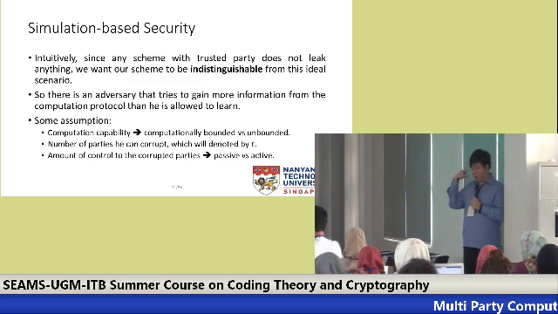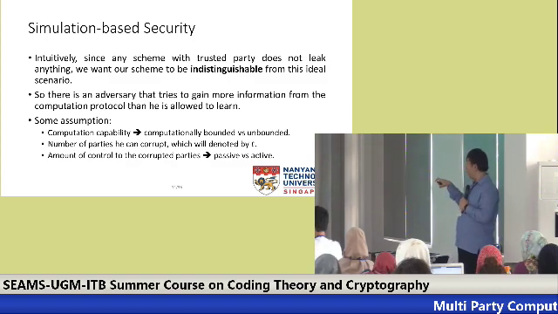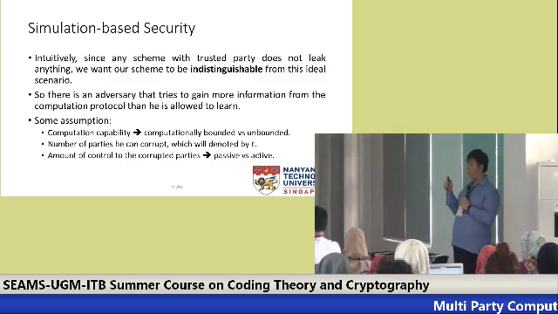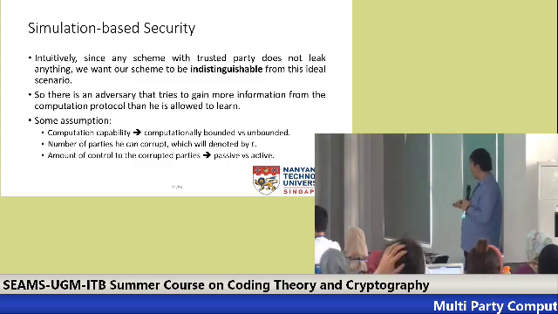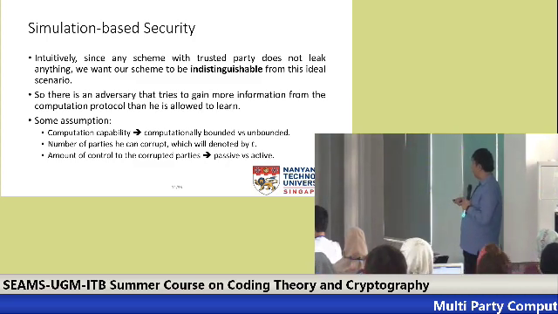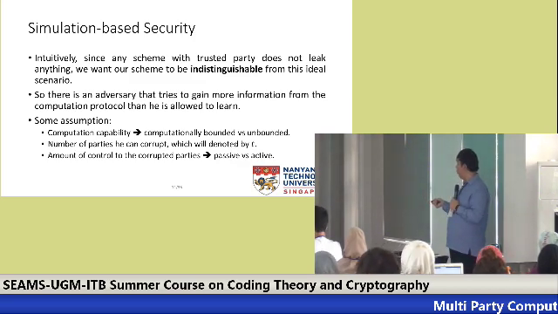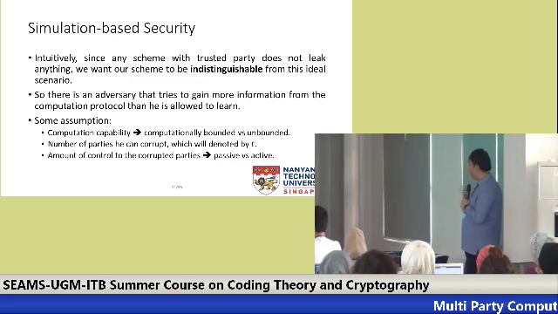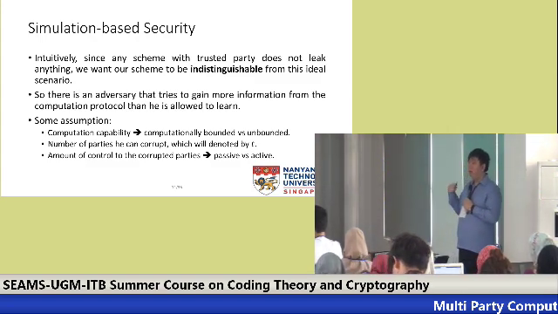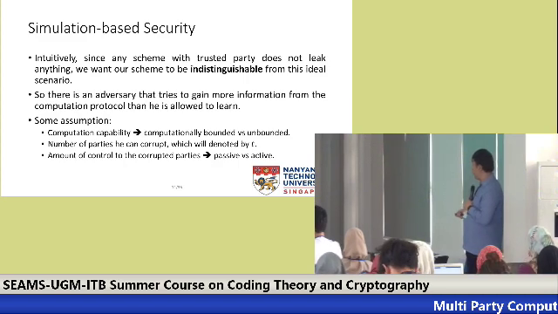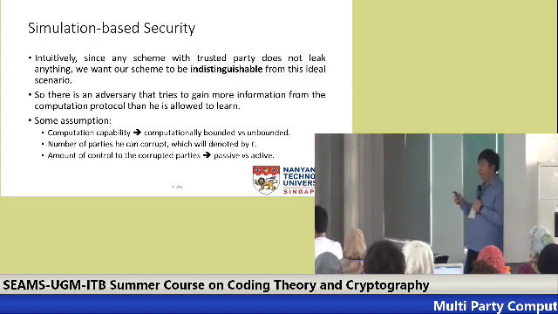So this gives us a concept of an adversary that controls some party, and then he can try to gain more information than he is allowed to. So some assumptions here. First of all, we can try to assume what is the computation ability of this adversary. Either he can only do a polynomial number of operations, or he can do as much as possible. Next, we can also try to assume how many parties can be corrupted, and usually we will denote this by t.